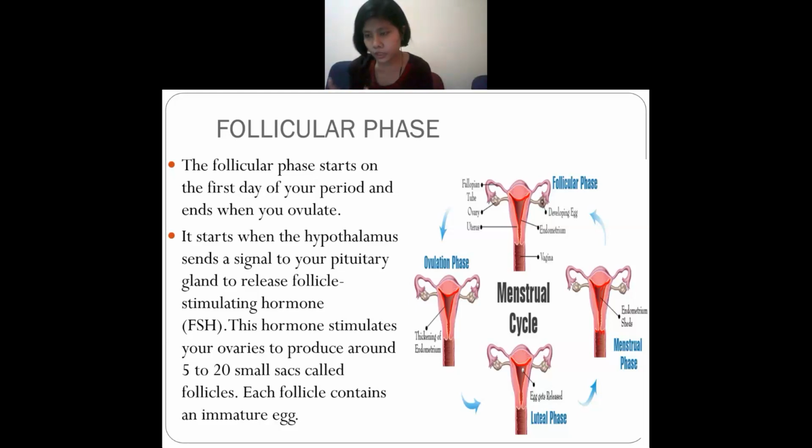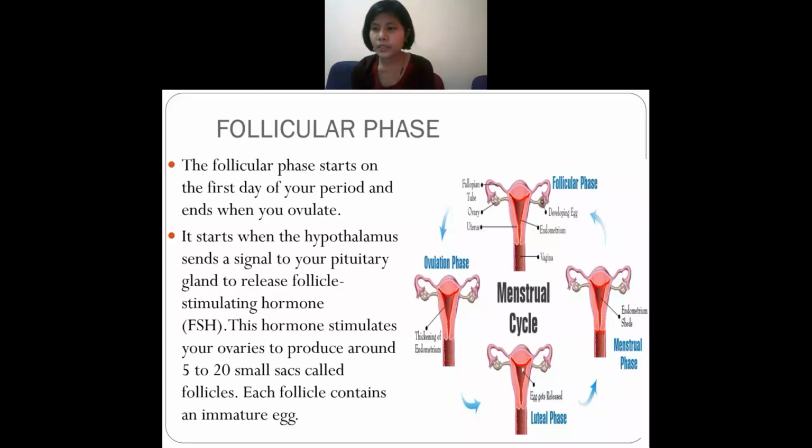They will stimulate the ovary, and this hormone will make about 5 to 20 small sacs. Small sacs means small. Each follicle, in this portion, will contain an immature egg. They won't be mature. All the eggs are still immature.